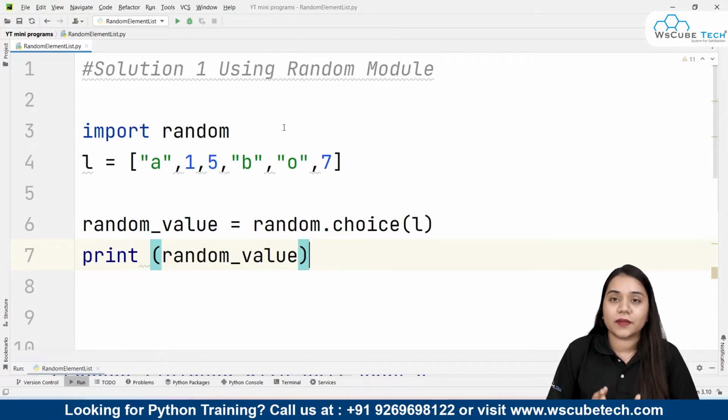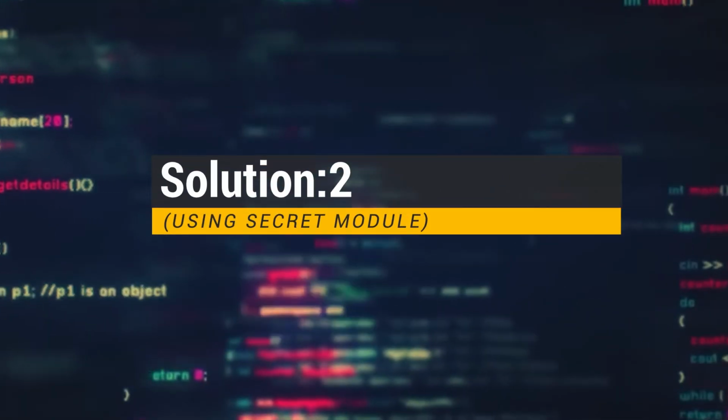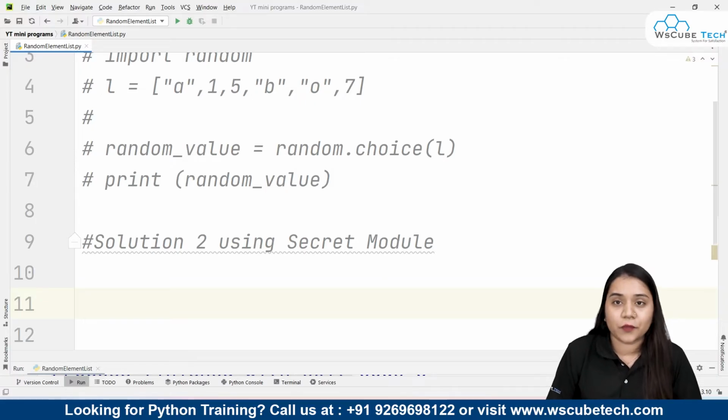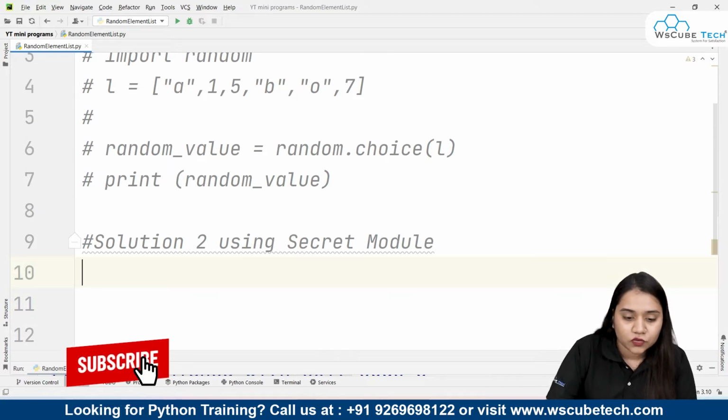Now talking about our method number 2, that is the secrets module. The secrets module is a module in Python that generates cryptographically strong random numbers that are used for generating passwords, or they are used for account authentication or for security. So when you want to generate these kinds of random numbers, the secrets module is used. Now how to use the secrets module?